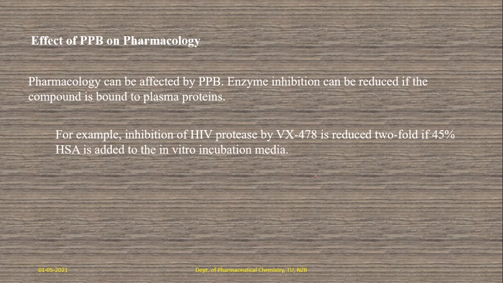And also pharmacology. Pharmacology can be affected by plasma protein binding. One example I will take here, and I will explain this one. Enzyme inhibition occurs there. What is the mechanism? Enzyme inhibition can be reduced if the compound is bound to plasma proteins. When the drug molecule binds to plasma protein, at that time the enzyme inhibition may decrease. This is important. So look at the example here, inhibition of HIV protease.